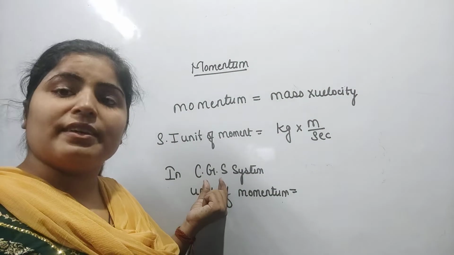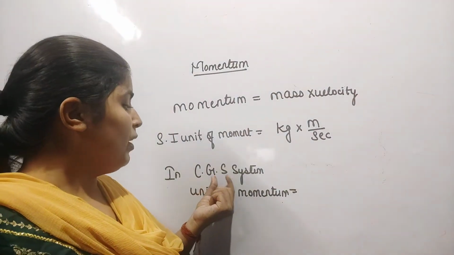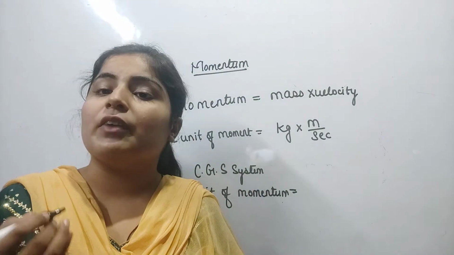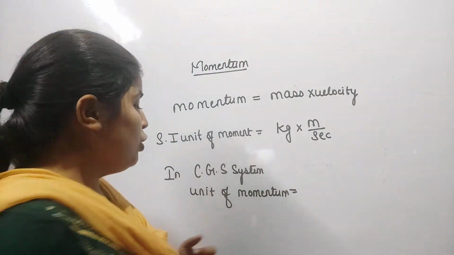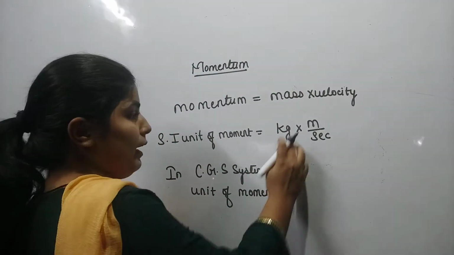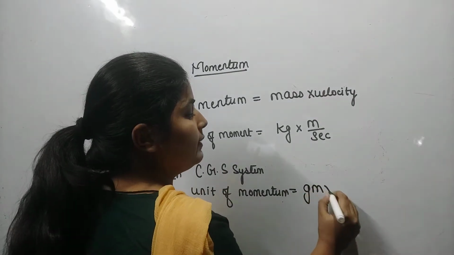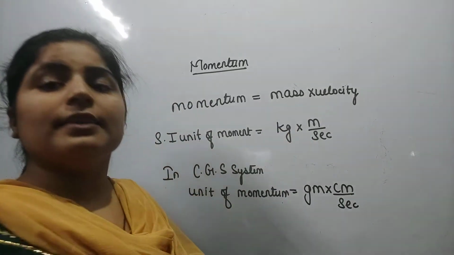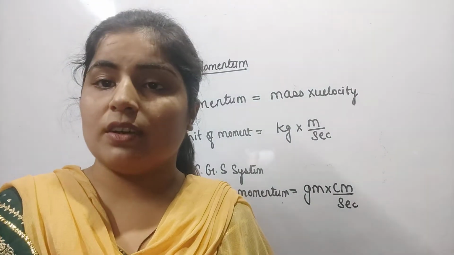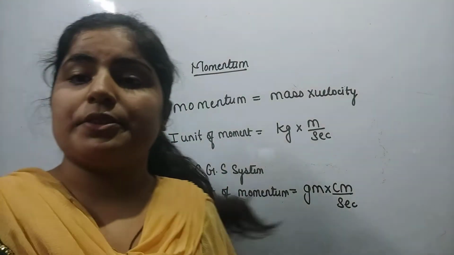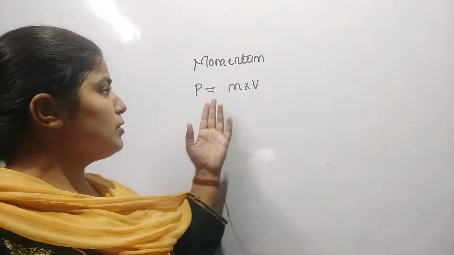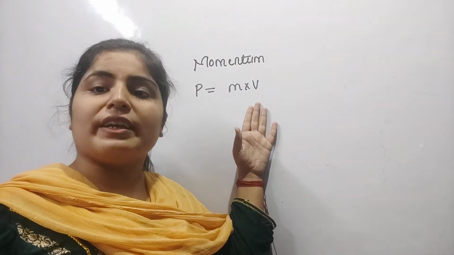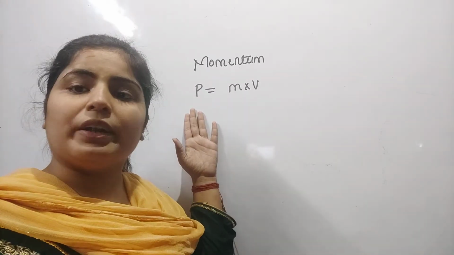If mass is there, then it will be measured in gram. And if time is there, then it will be measured in second. So the unit of momentum will be gram centimeter per second. That is the CGS unit of momentum.